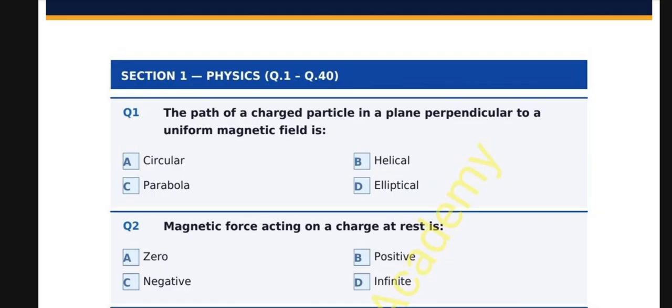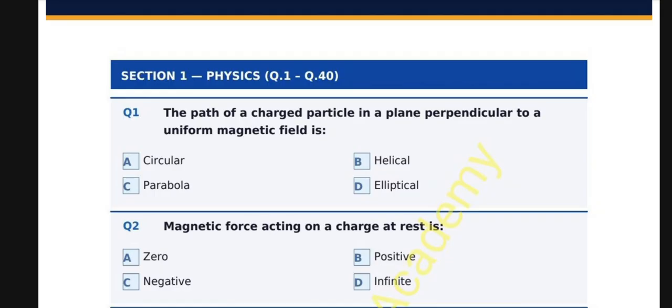MDCAT 2026 is going to be conducted on 23rd August 2026. I have already uploaded different past papers of MDCAT, including Sindh MDCAT 2025, Khyber Pakhtunkhwa MDCAT 2025, and University of Health Sciences MDCAT. I will upload portion-wise, area-wise questions so that you can prepare accordingly.